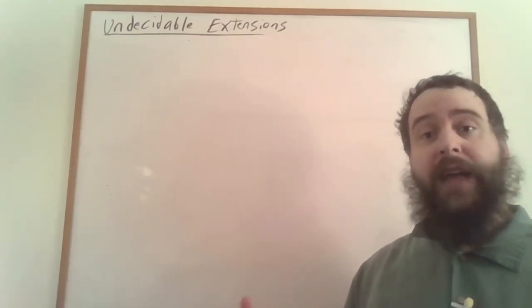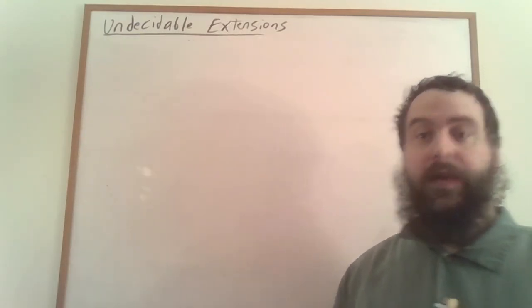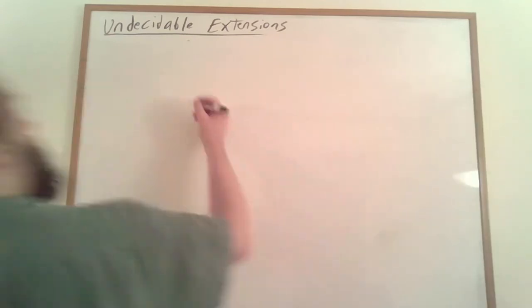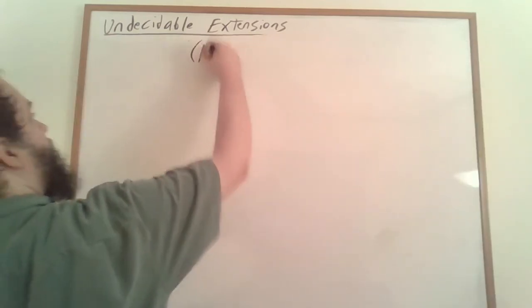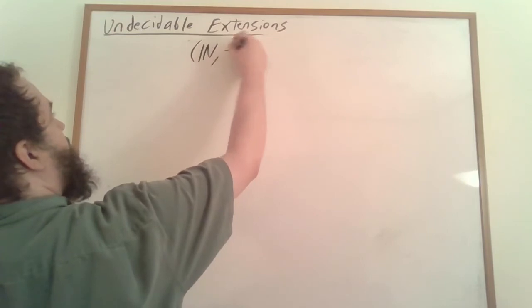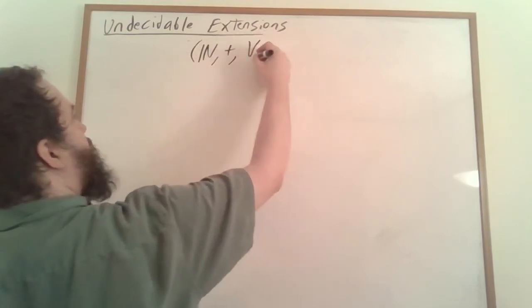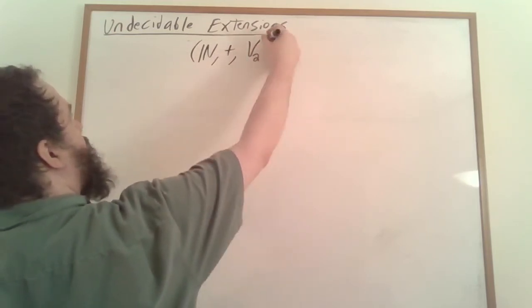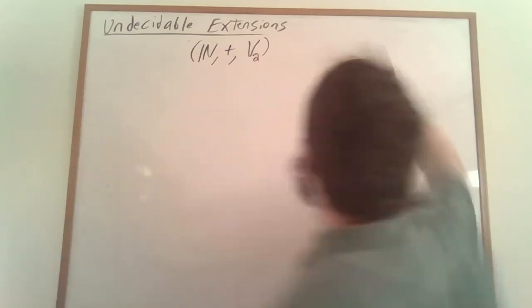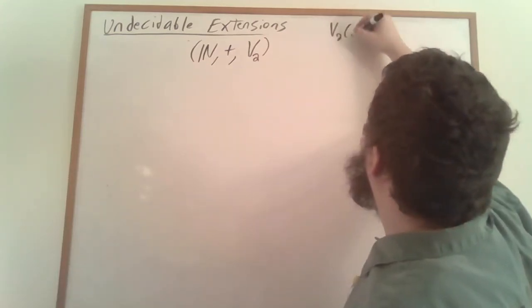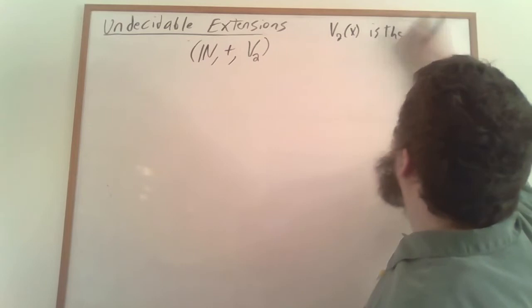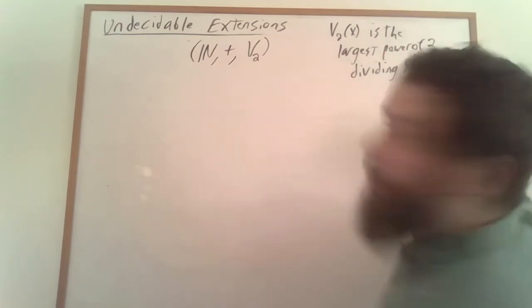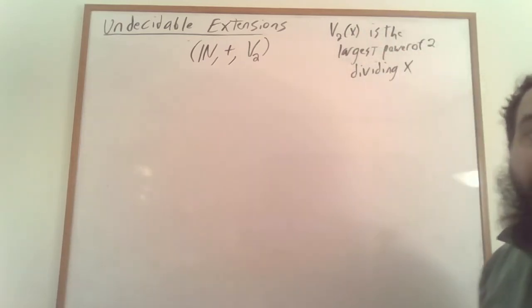Finally, let's look at an extension of Büchi arithmetic. Remember that Büchi arithmetic was the theory of the natural numbers with addition and this extra operation v2, where v2 of x is the largest power of 2 dividing x.